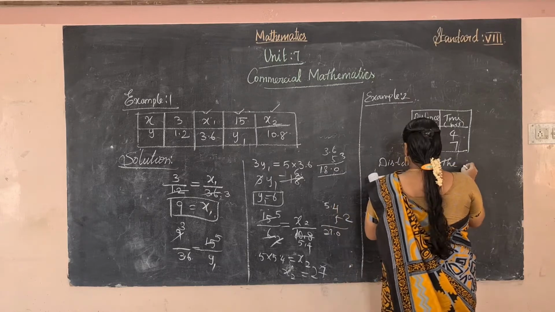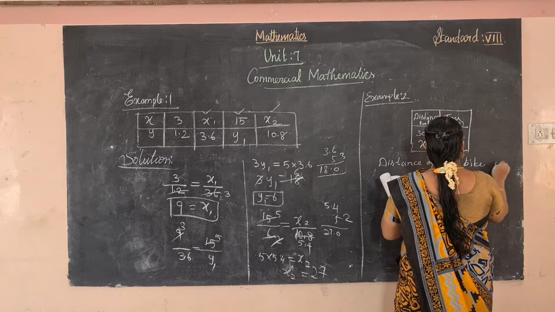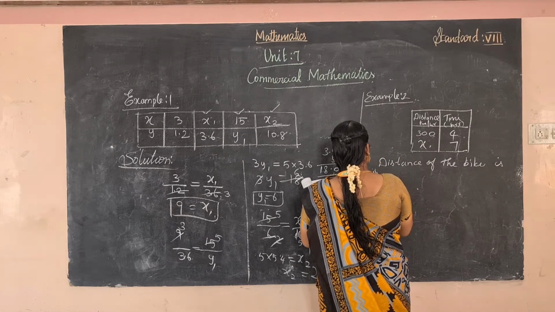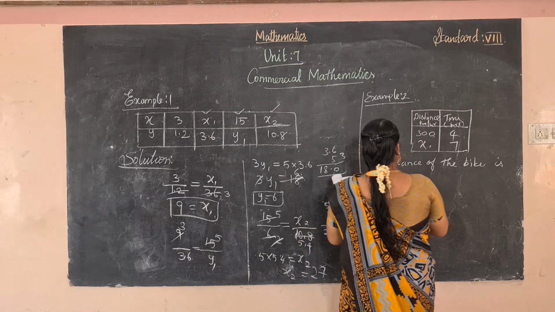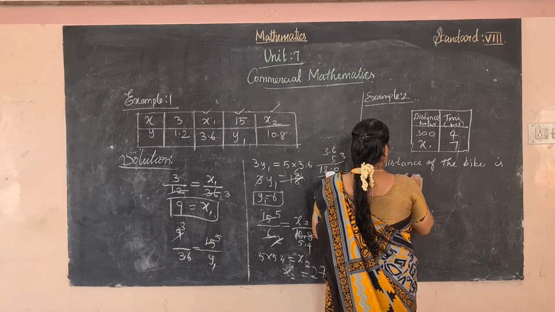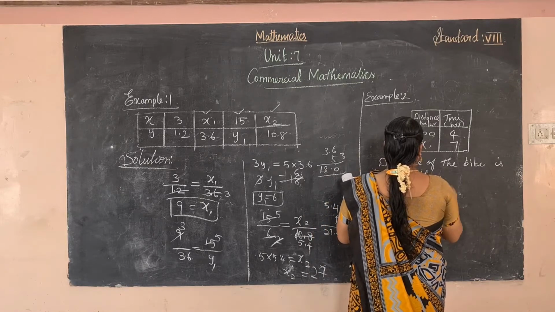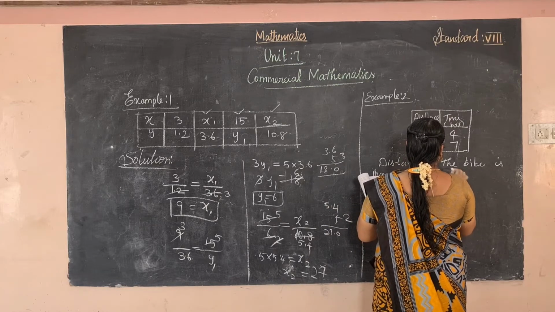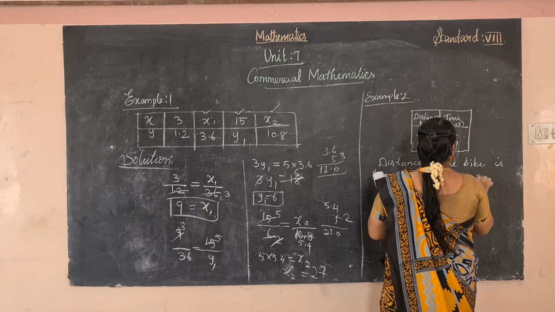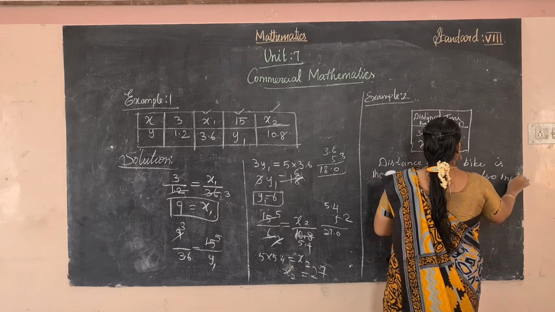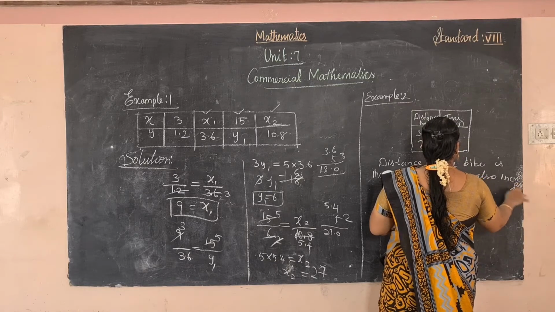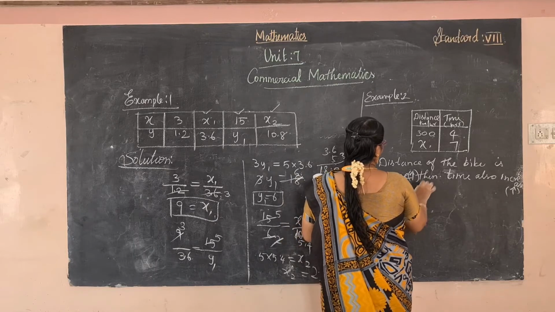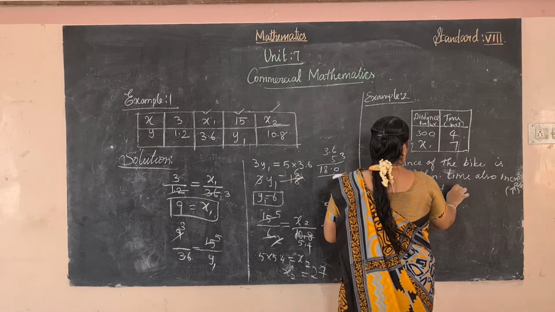The distance of the bike is increased. Then time also increased using this symbol. Okay, it is a direct variation.